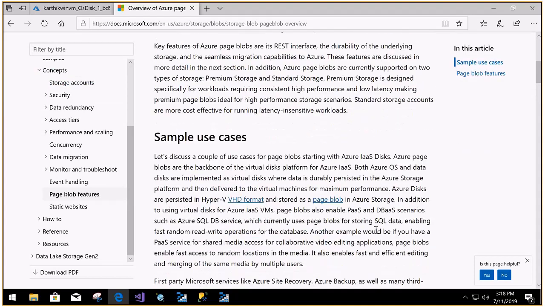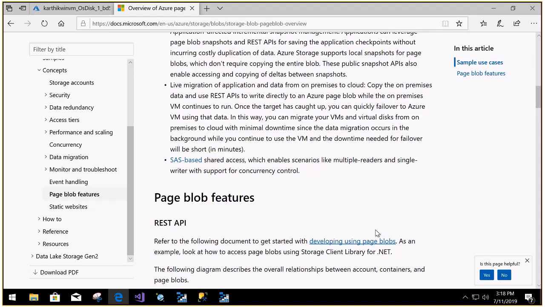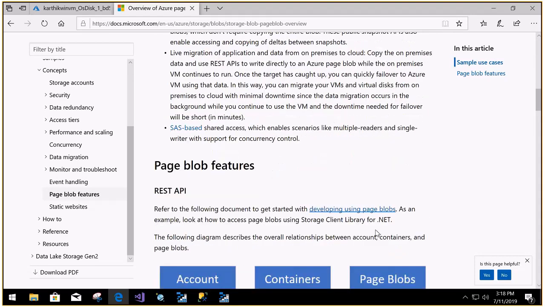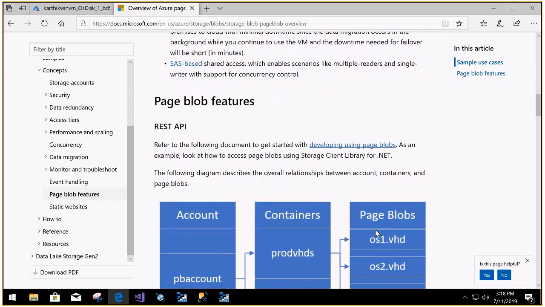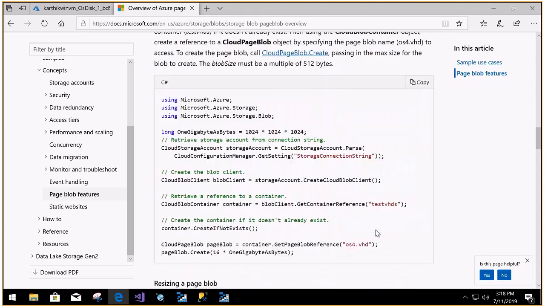So they are just saying IaaS disk. Here they are accessing the VHD file as well in the same way, whatever we have accessed.